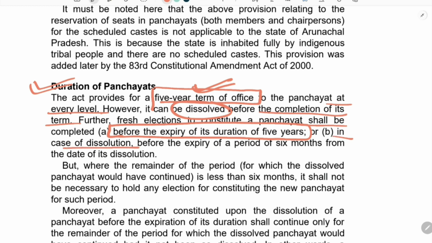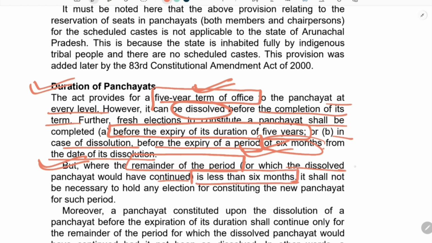Next, in case of dissolution before the expiry of the term, the election has to be conducted within a period of 6 months from the date of its dissolution. So in case of premature dissolution, the election has to be conducted within 6 months of dissolution of the panchayat. But there is a condition where the remainder of the period for which the dissolved panchayat would have continued is less than 6 months.